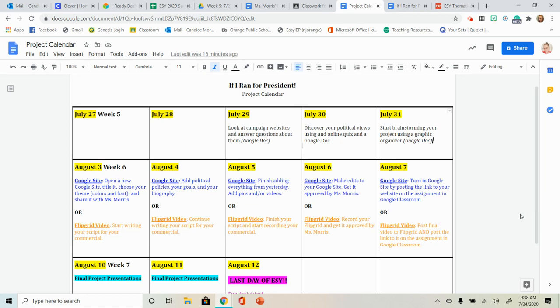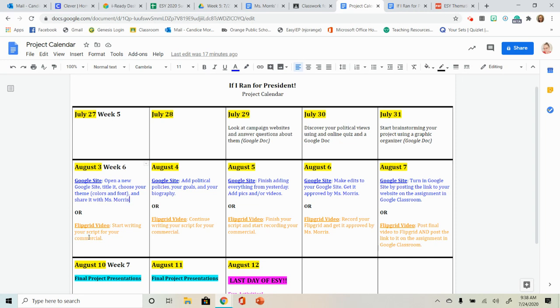All right, the next week, remember, we only have 3 weeks left. We have week 5, week 6, week 7. We are done. So the second to last week, this is where you're creating your entire project. So you're going to open up a new Google site here. Remember, I have to show you how to do this, so I will be posting the video for that. You're going to title it. You're going to choose your theme, which is like colors and fonts, and then you're going to share it with me so that way I have access to it.